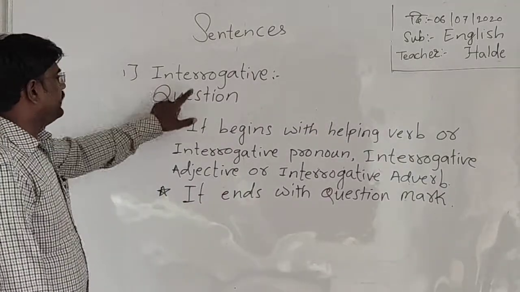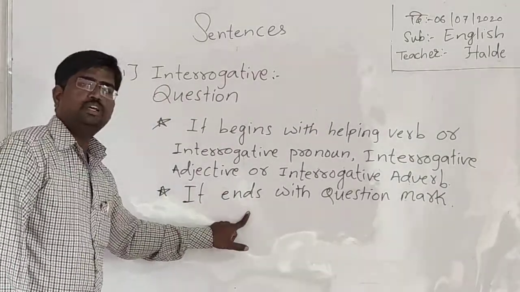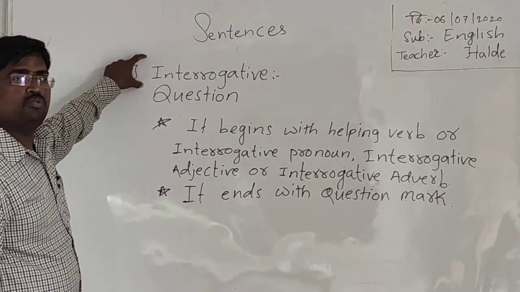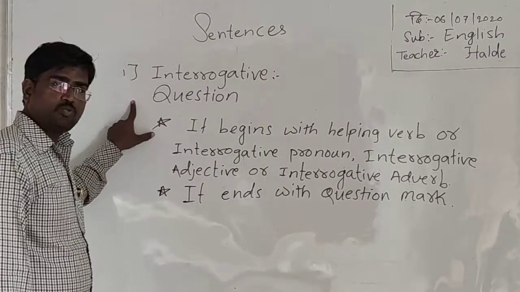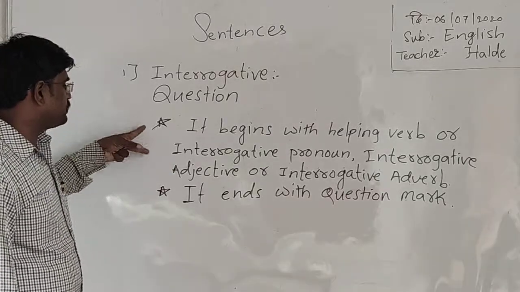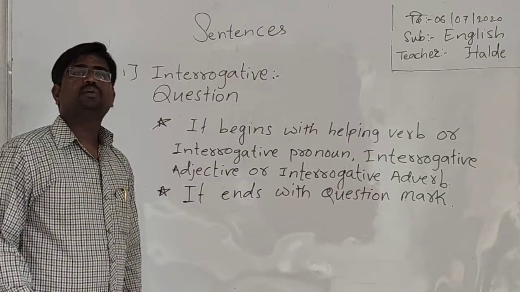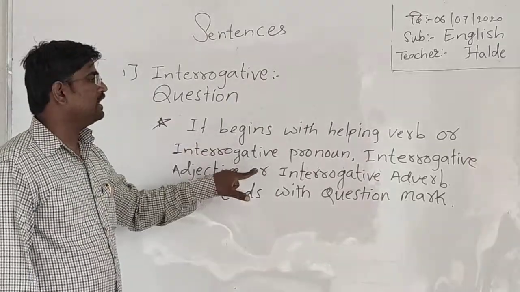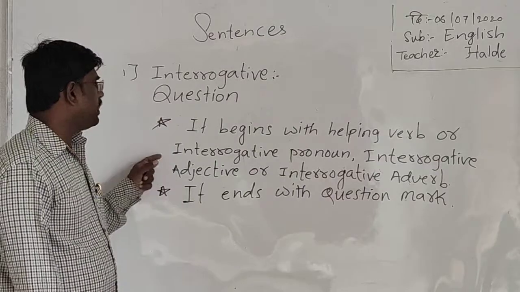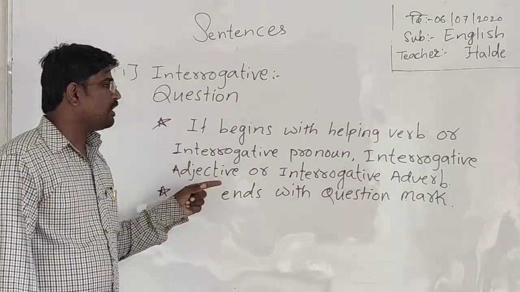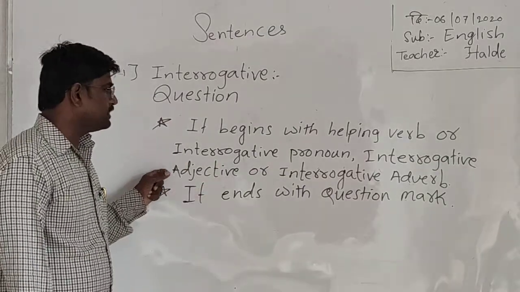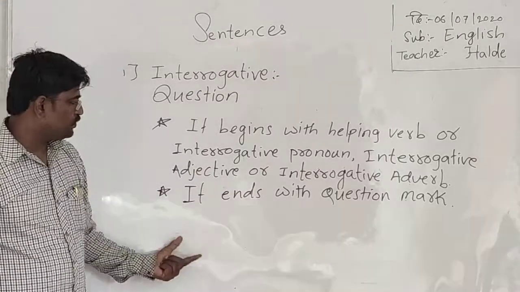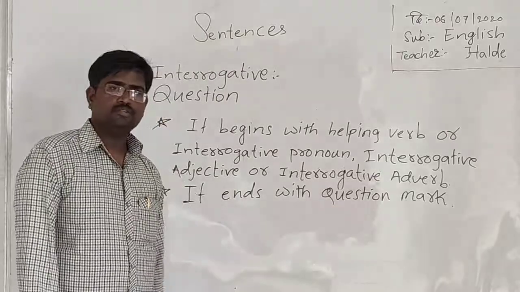Keep in mind that an interrogative sentence is also known as a question, and a question has two basic things: it begins with a helping verb or interrogative pronoun, interrogative adjective or interrogative adverb, and it ends with a question mark.